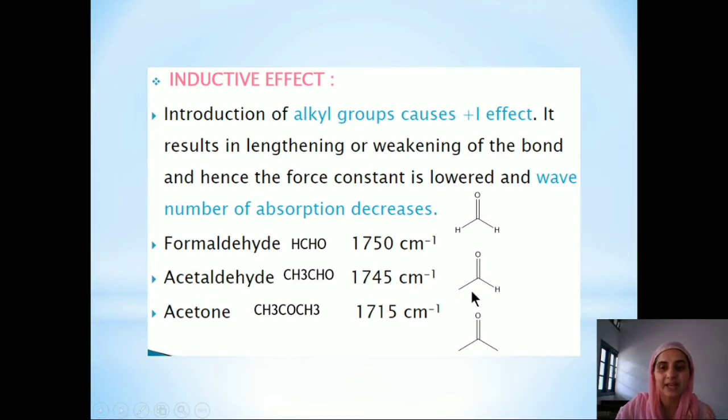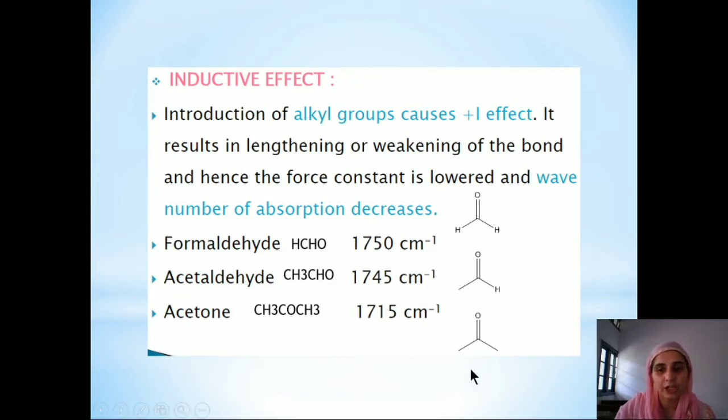This is because of the plus I effect of this CH3 group. Because of the plus I effect, it will donate electrons through the sigma bond, so the electron density at the carbon will increase. And in order to relieve this electron density, the electrons in the C=O bond shift towards the oxygen, as oxygen is an electronegative atom. This means that the bond strength decreases, so the force constant also decreases. Therefore, the wave number also decreases.